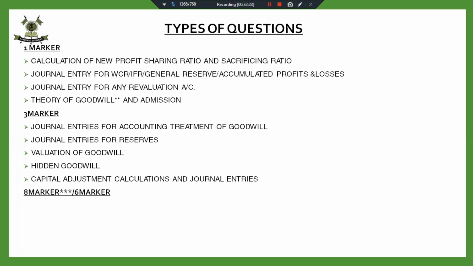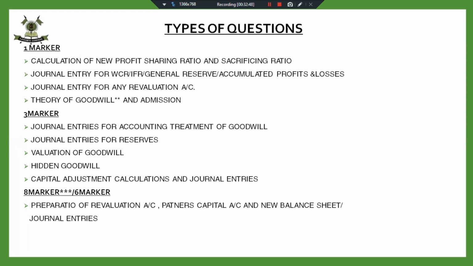One 8 marker from the chapter admission is there with a choice from other chapters. It can be retirement, it can be fundamentals, it can be dissolution, but admission question is always there. Fine. This can be preparation of revaluation account, partners capital account, and new balance sheet. This I'll be taking one question after this.